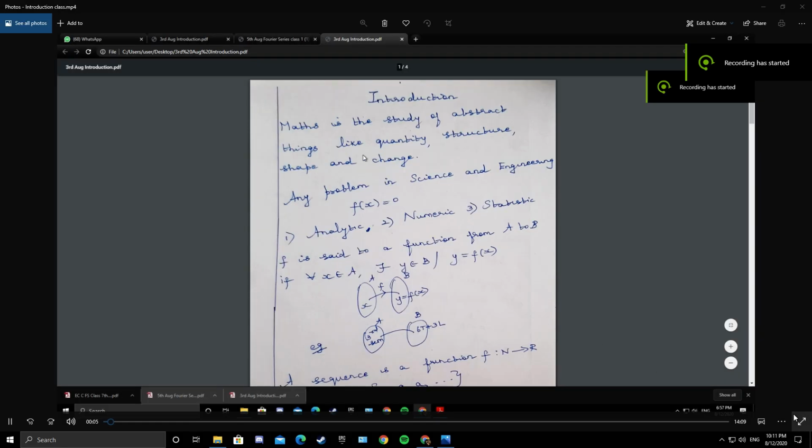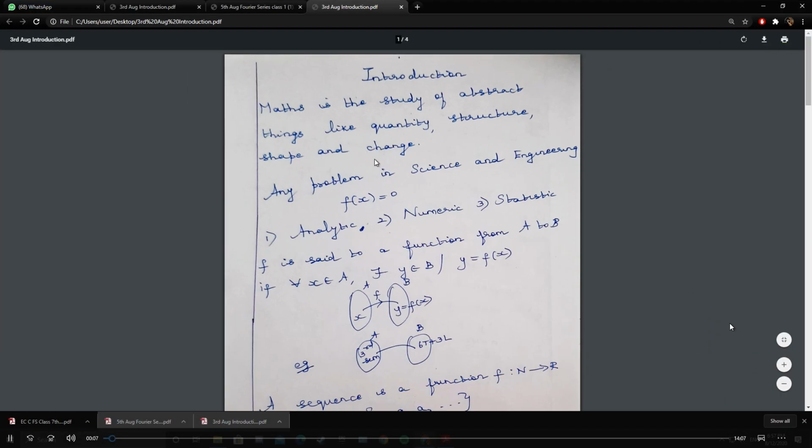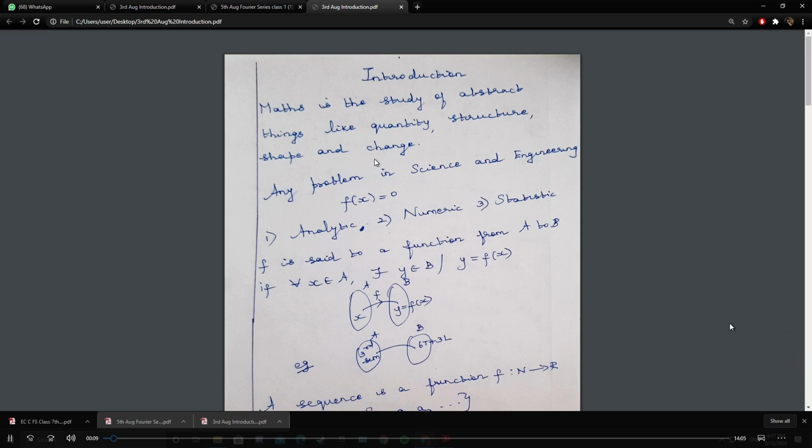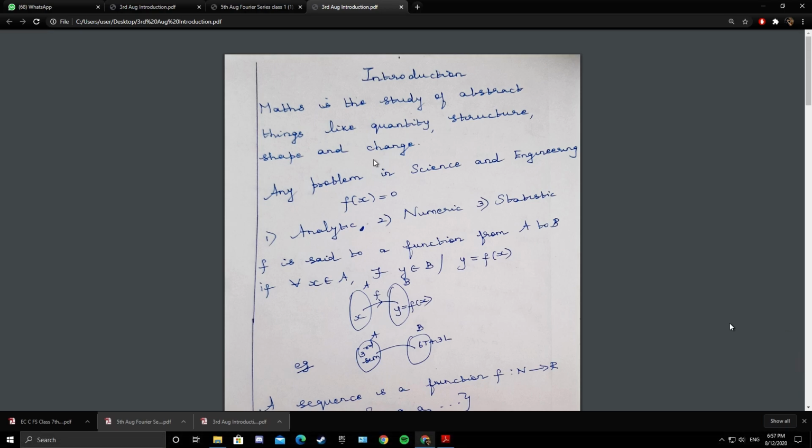Mathematics is the study of abstract things like quantity, structure, shape and change. The study of mathematics started with numbers, that is natural numbers 1, 2, 3, etc., which came into existence through counting. Then 0 was added to the set of natural numbers, so we have whole numbers. Then whole numbers are contained in integers. Integers consist of positive, negative and 0.